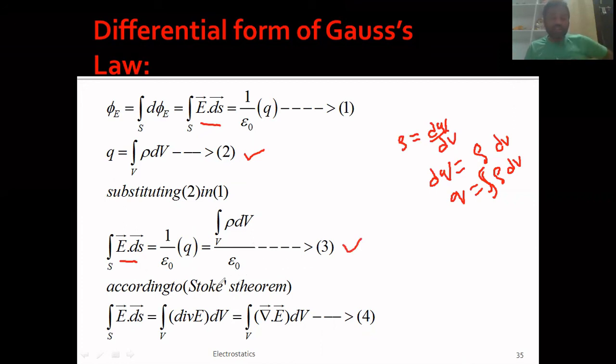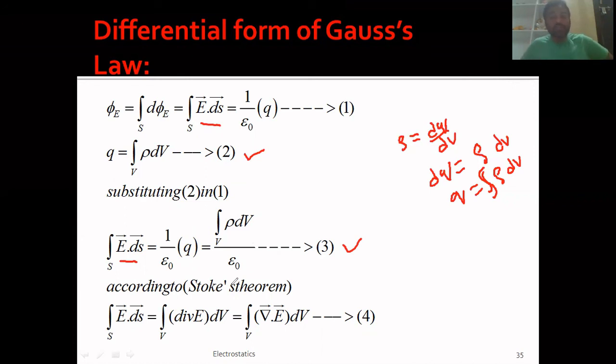In continuation, we already studied Stokes theorem in our first year, I hope you remember it. Stokes theorem, Gauss divergence theorem, Green's theorem, such theorems we have studied in vector analysis, which is part of our first-year syllabus, so I'm not going into much detail.